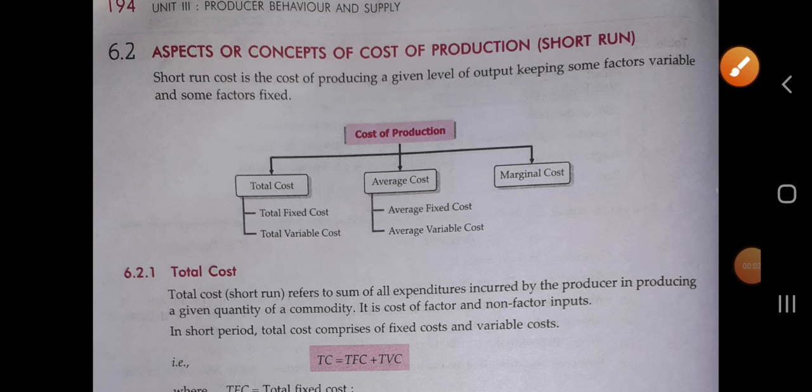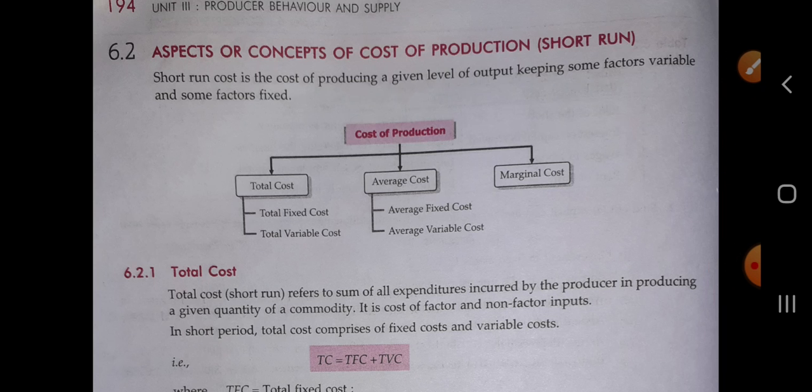Good morning, students. In the last class, we started a new chapter, that is theory of cost, in which we have already studied what is cost and what are the different types of cost. We have studied what is real cost, what is social cost, what is implicit cost, what is explicit cost, as well as what is opportunity cost.